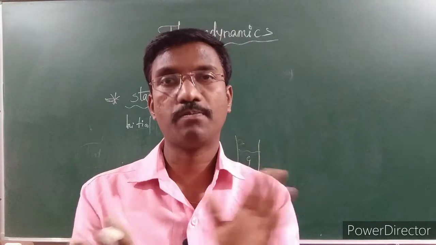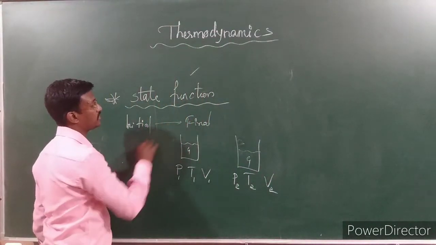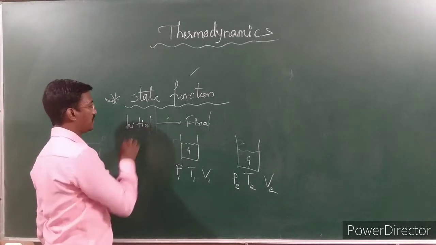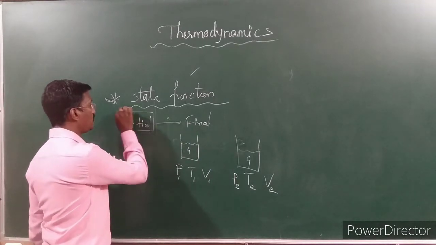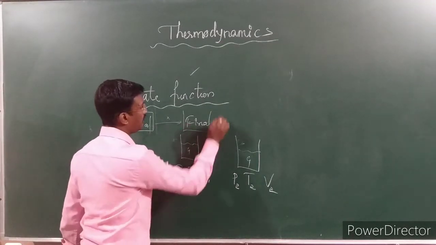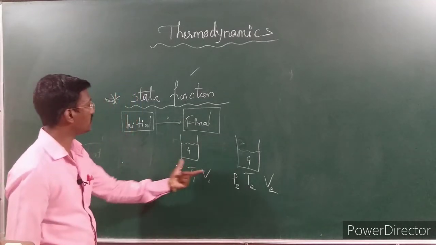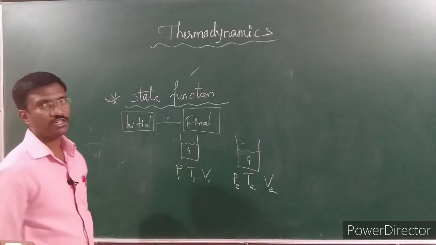It is not going to explain about the path, how it is changed from the initial to the final. It's going to explain only what the function is initially and what the function values are at the final. So based on this difference we are going to use the state function.